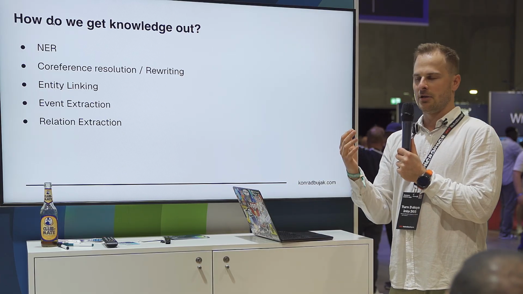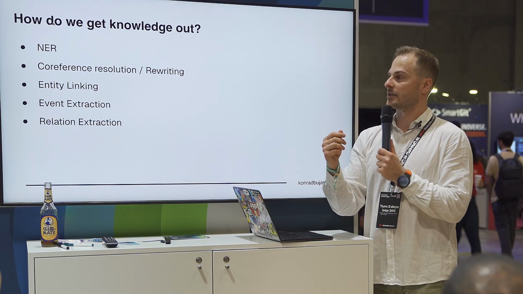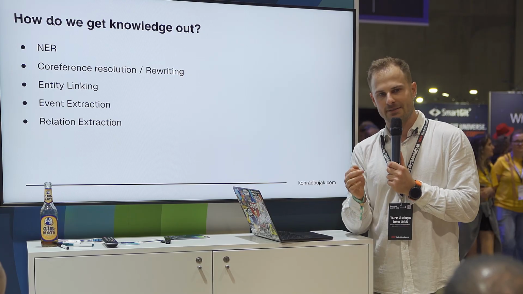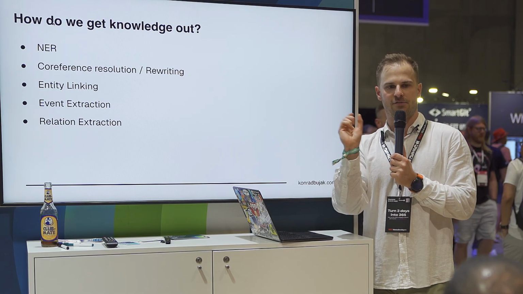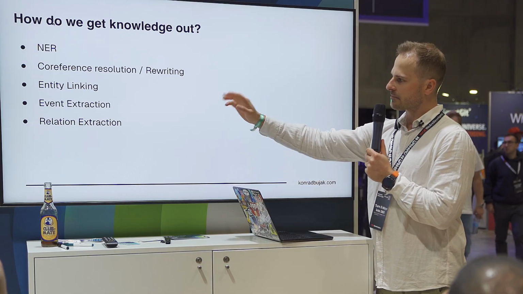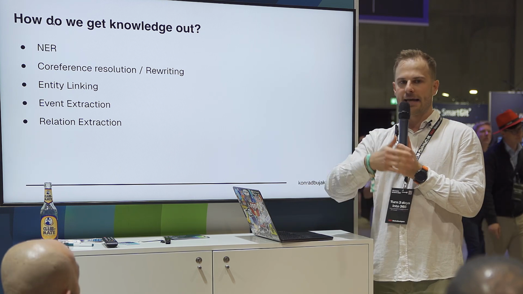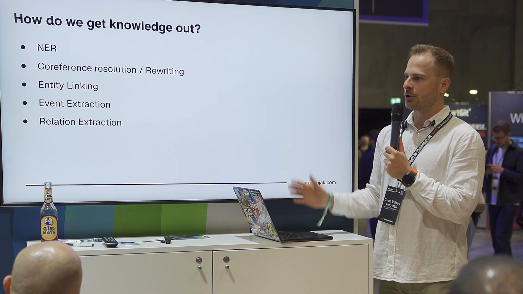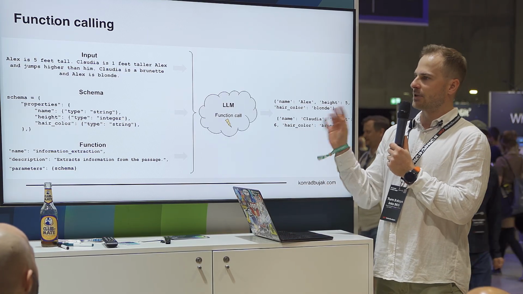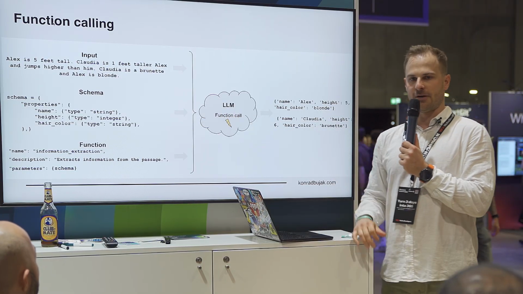Human documents have a lot of bullet points, and that's something you get rid of by rewriting to paragraphs. We link entities, and this also helps with deduplication of entities. Like there is just one entity of Wikipedia, not Wikipedia PL, ENG, and so on. And we extract crucial events and relations between those events. I'm going quickly because supposedly I should go with a live demo, but the thing is that in today's world, you can use very cheap LLMs to extract this information using function calling.